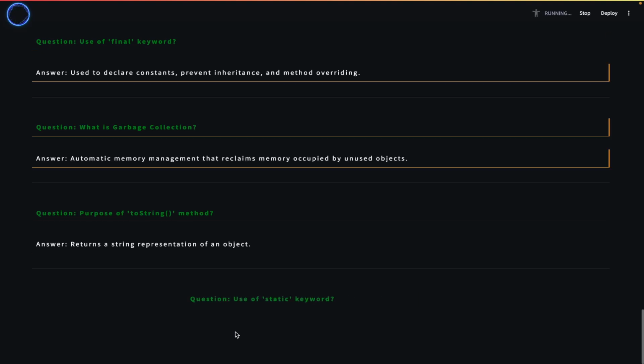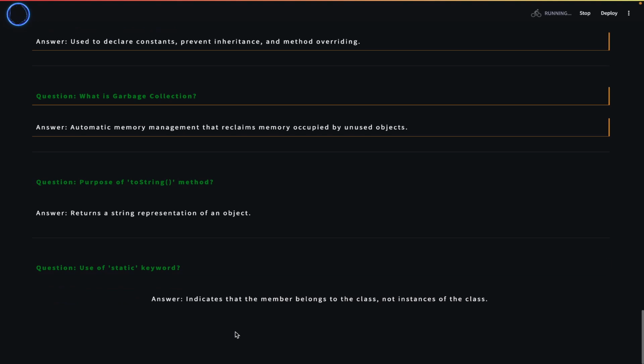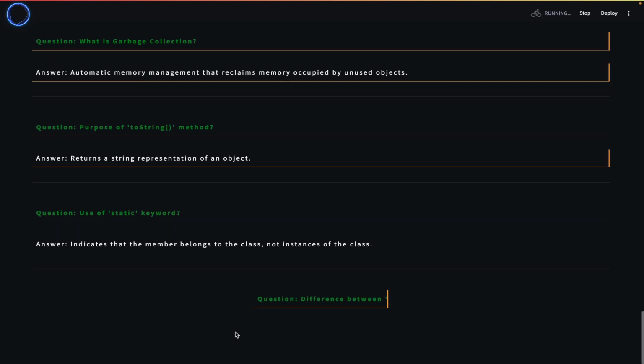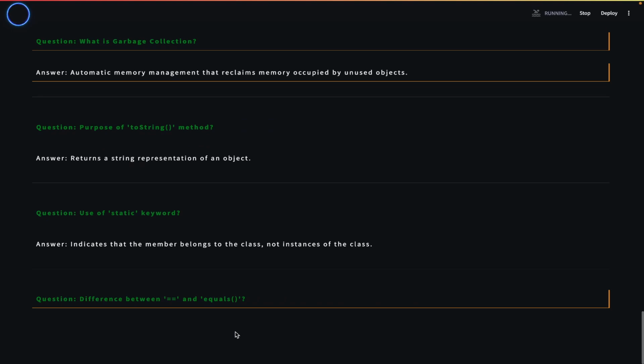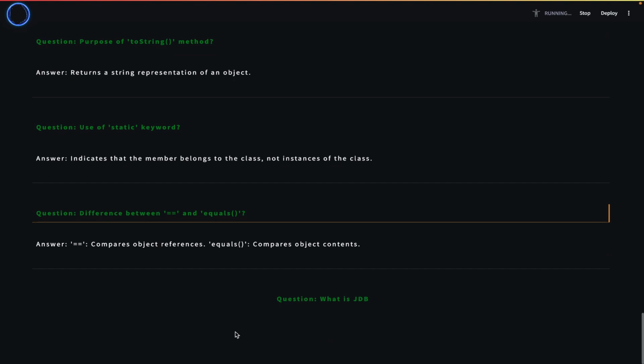Use of static keyword: indicates that the member belongs to the class, not instances of the class. Difference between == and equals. == compares object references. Equals compares object contents. What is JDBC?